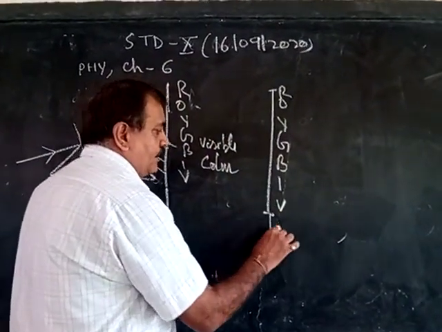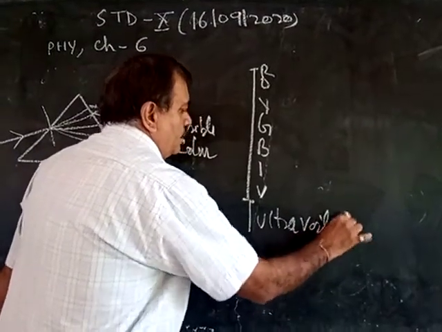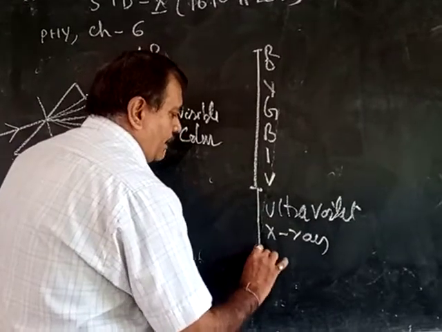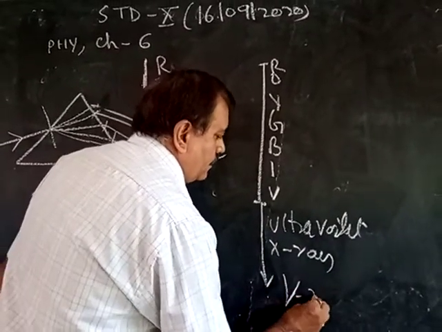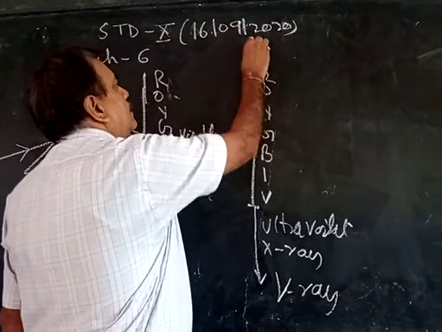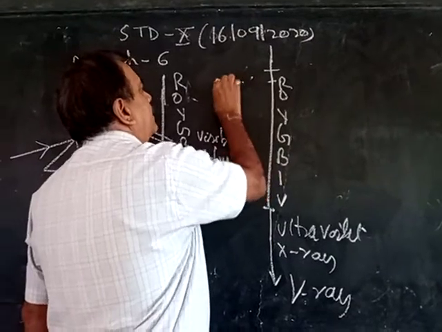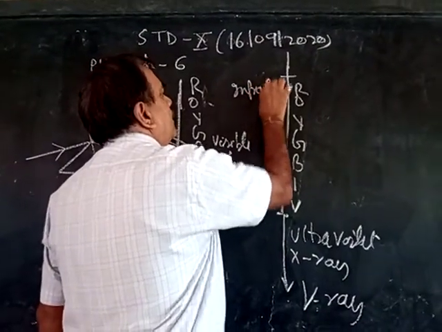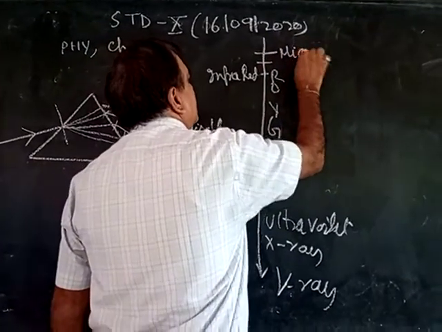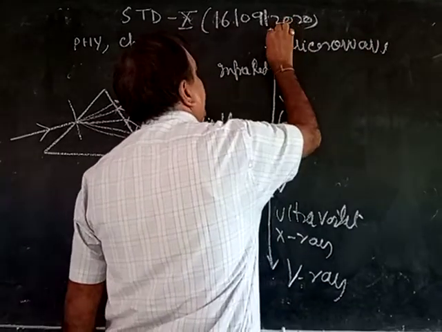Below the violet, there is ultraviolet, X-ray and gamma ray. Above red, there is infrared, microwave and radio wave.